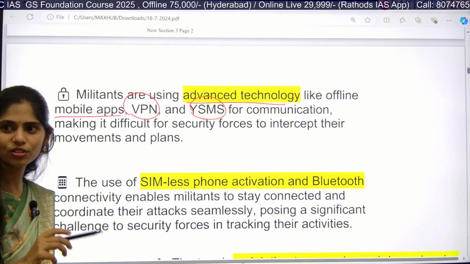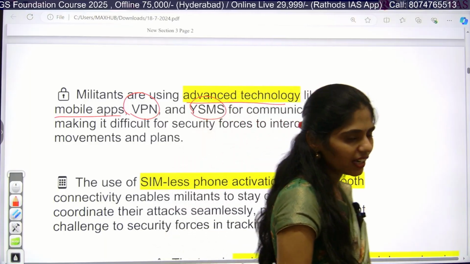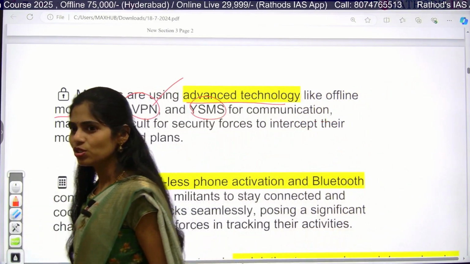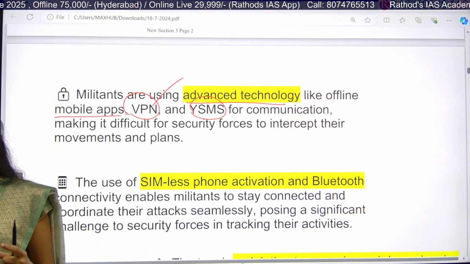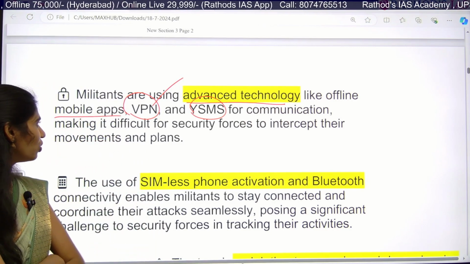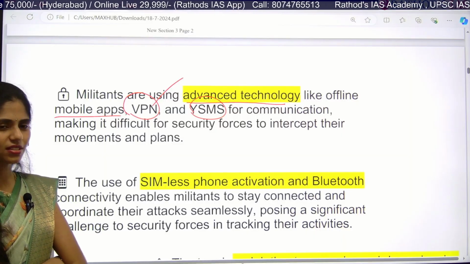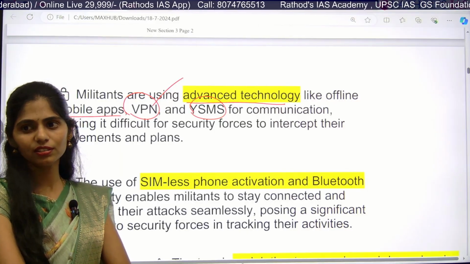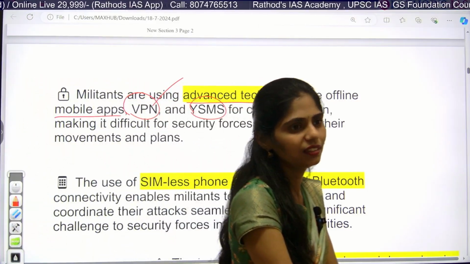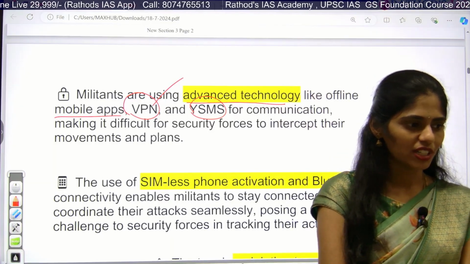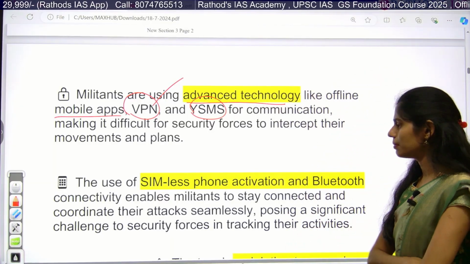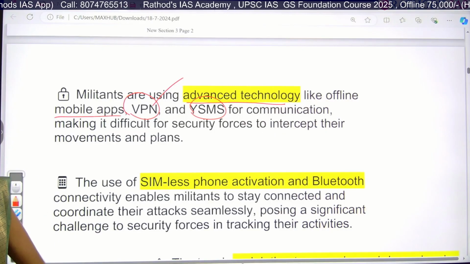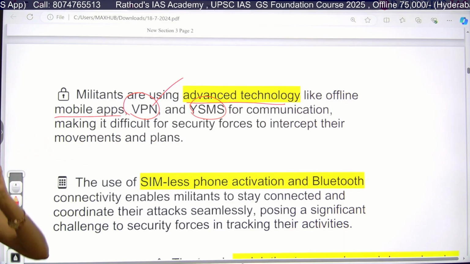Okay, take down the question, you have to know this. Even regarding VPN, in UPSC 2022 there was a question. So whenever you come across a technology, you have to know what it is exactly. So know what VPN and YSMS are, used by militants for effective communication. Just write these words, VPN and YSMS, and search about them.